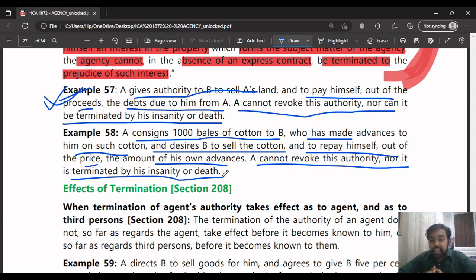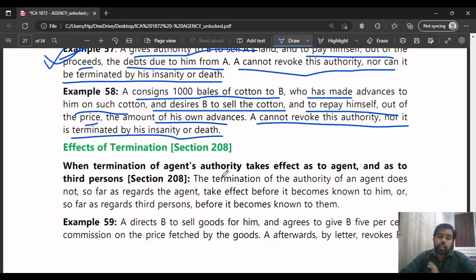Here, the principal is saying that you sell these 1,000 bales of cotton goods on your own, and you can retain the amount of money for the advances which you have given for that particular goods.